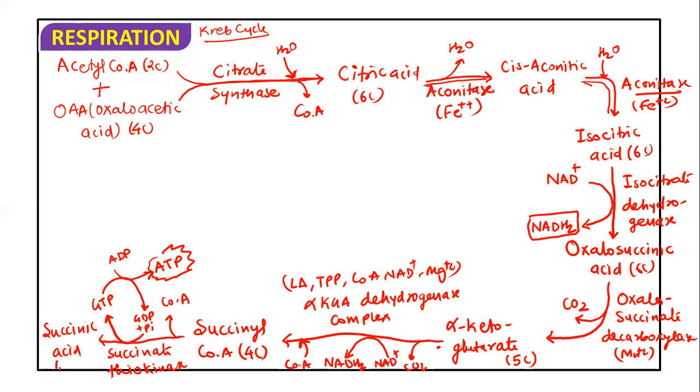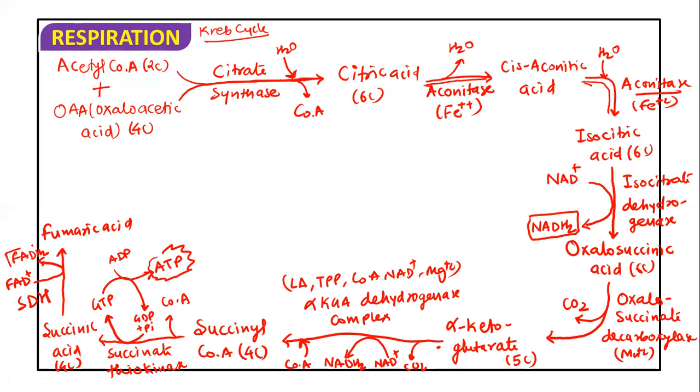Further, this succinic acid, which is a 4 carbon compound, is converted into fumarate or fumaric acid by the enzyme succinate dehydrogenase. And during this, when succinate dehydrogenase enzyme works, the H plus are getting released, and these H plus are received by FAD, so it is converted into FADH2.